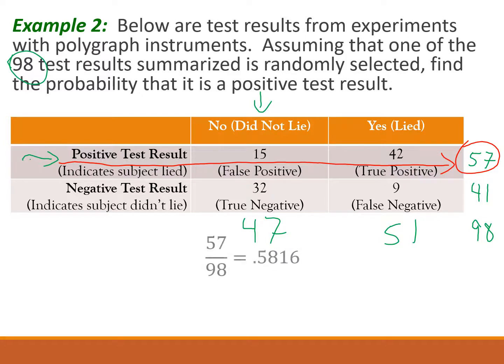That's out of 98, 57 out of 98, 0.5816. Three significant decimal places, round based on that fourth one, 0.582 or 58.2%.